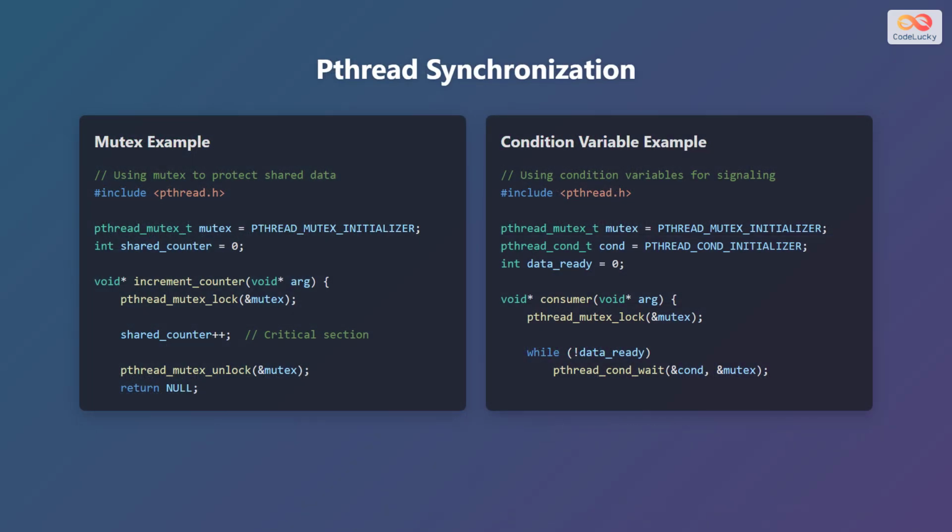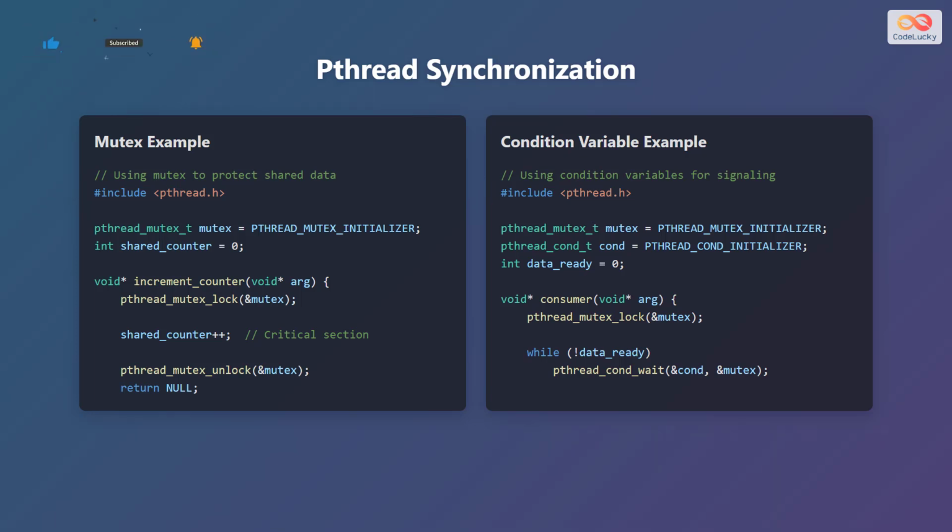Now let's discuss Pthread Synchronization. Here's an example of using a mutex to protect shared data. First, include the pthread.h header file. Then declare a pthread_mutex_t variable named mutex, and initialize it with PTHREAD_MUTEX_INITIALIZER. Also, declare an integer variable shared_counter, and initialize it to 0.